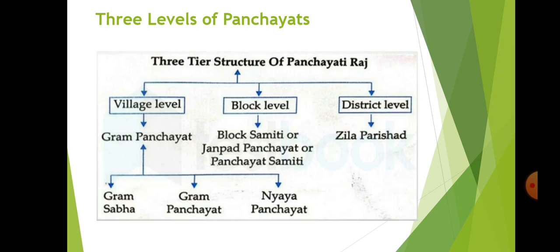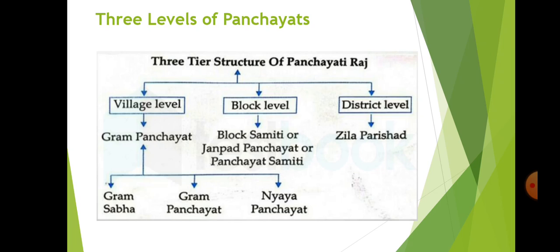Which money? The money which comes from the government, the funds under the various programs and schemes. That distribution is done by the Jilla Parishad among all the Gram Panchayats.